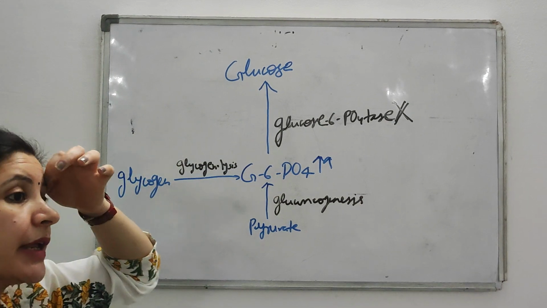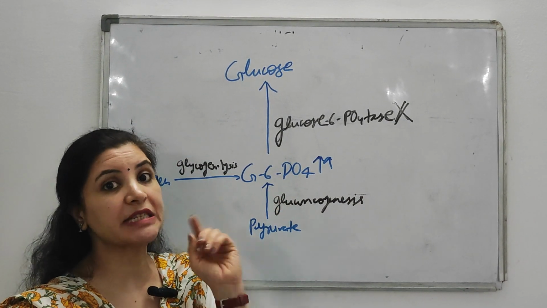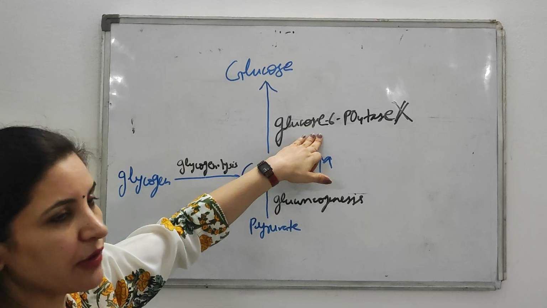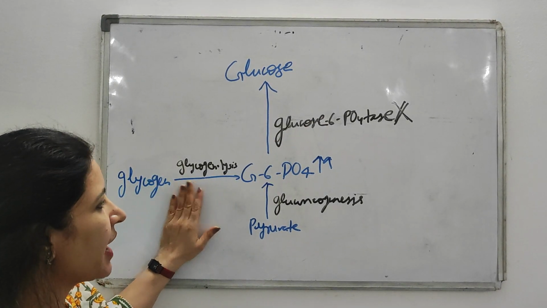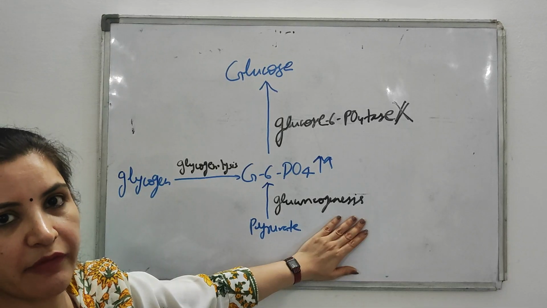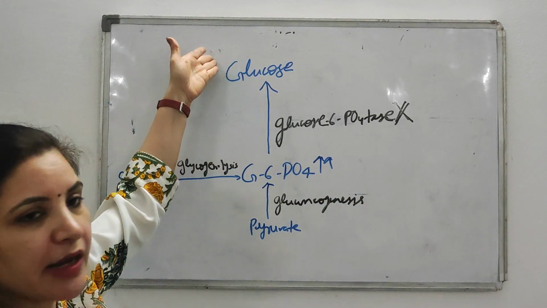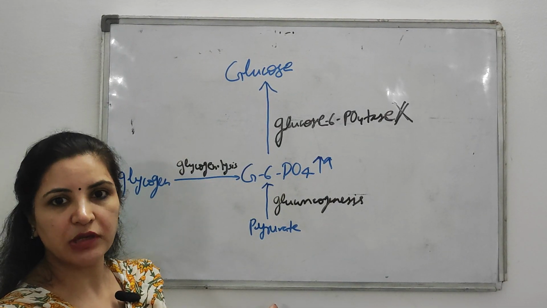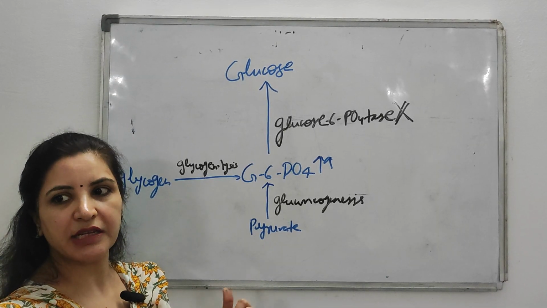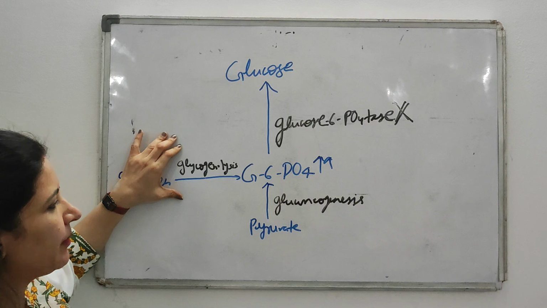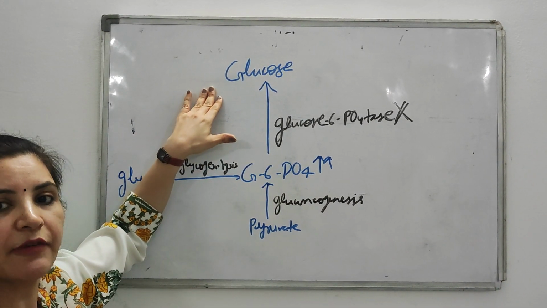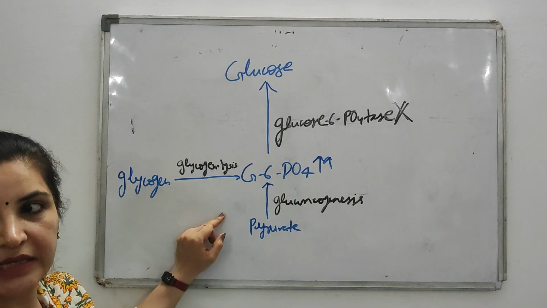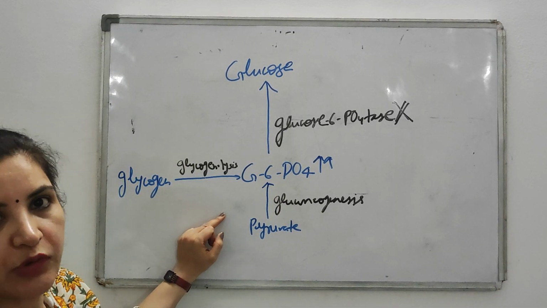Then what will happen if glucose 6-phosphate is excessively accumulated? One thing first: the biochemical basis of why there is severe fasting hypoglycemia. Now you can easily understand that because of the deficiency of this enzyme, both glycogenolysis and gluconeogenesis will be affected, because ultimately glucose cannot be formed. And what is the purpose of glycogenolysis and gluconeogenesis? Formation of glucose, so that the patient can survive in the fasting and starvation state. If glucose is not formed, the patient suffers from hypoglycemia. Neither this cycle nor that cycle will run, so there is no source of glucose in the body.